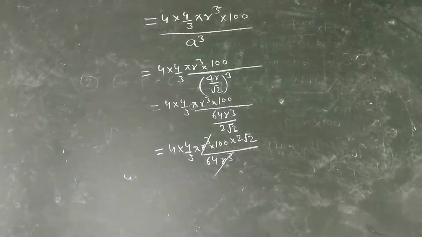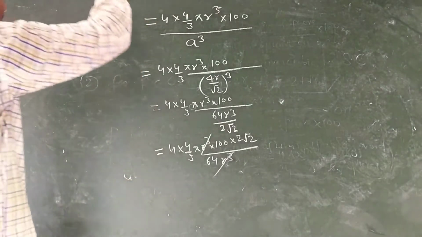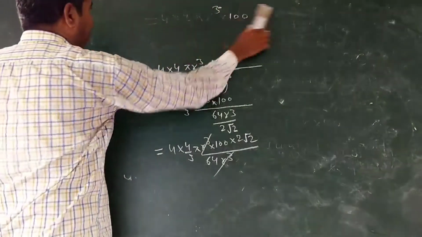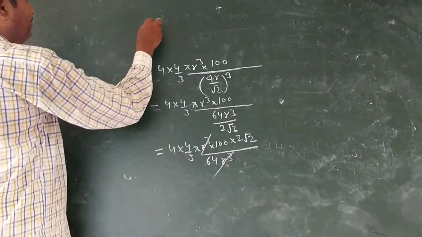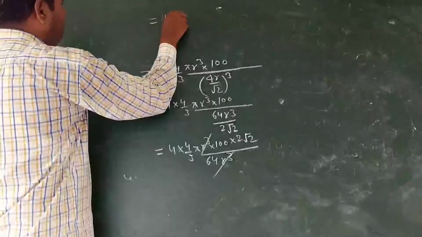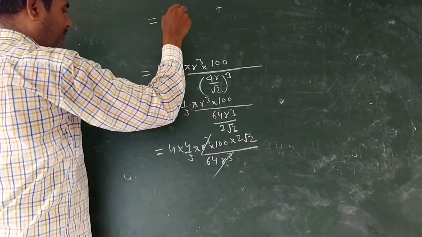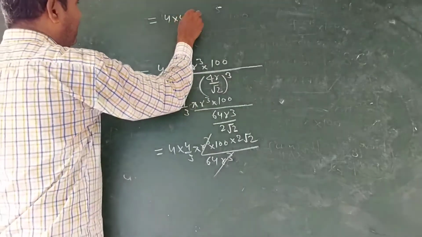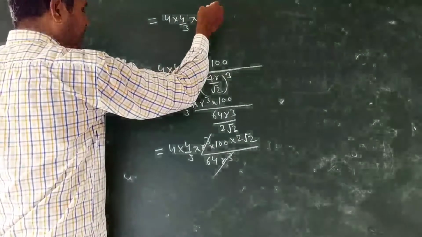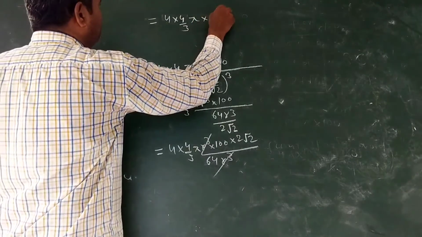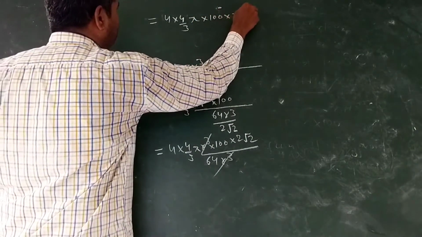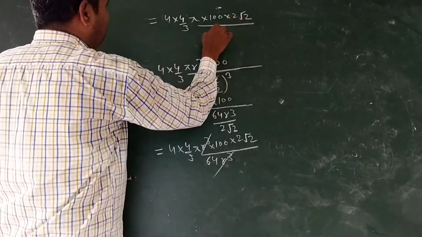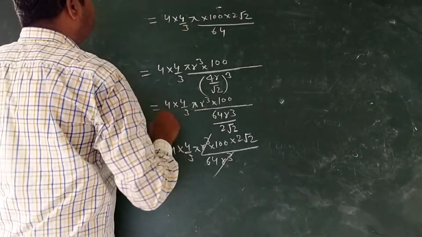Thus we will have 4 into 4 by 3 pi into 100 into 2 under root 2 upon 64.